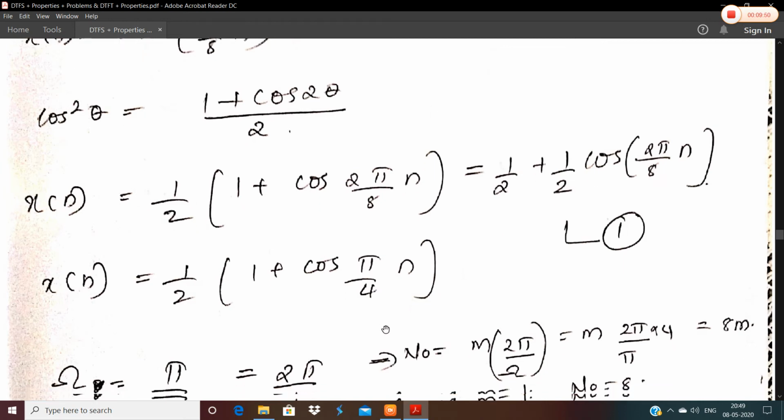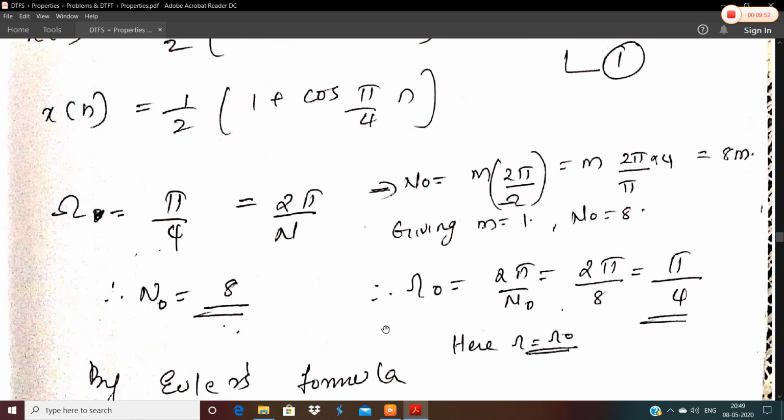The next step is to find out the value of omega. We know that the value of omega over here is pi by 4. We can compare it with this equation and get the value of omega. We had already discussed the main 3 steps of finding out the DTFS. So pi by 4 is omega.